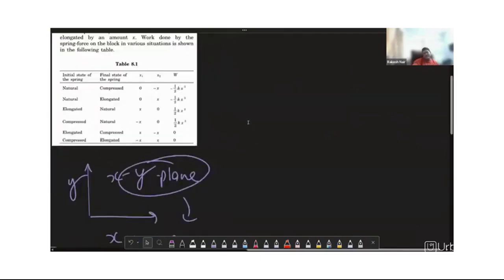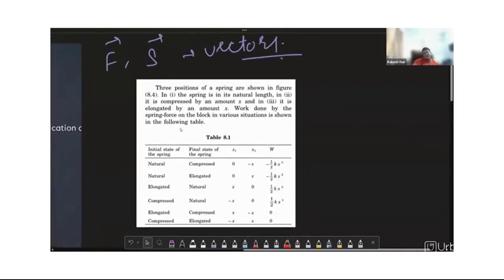There are certain cases which have been discussed for the position of a spring, where the spring can be a natural spring, an elongated spring, and a compressed spring. What are the changes in terms of work? So for a natural spring, we have minus half kx square. That's the expression. And what does the minus sign denote?